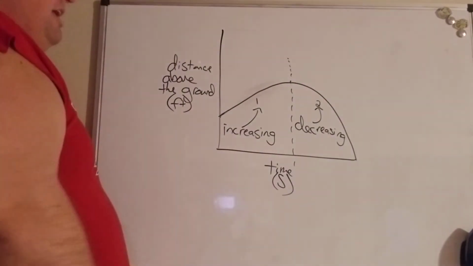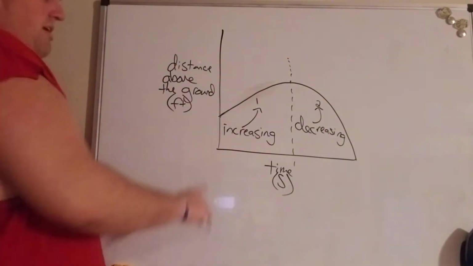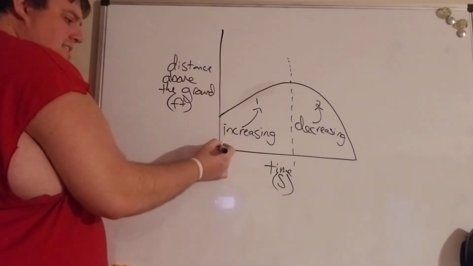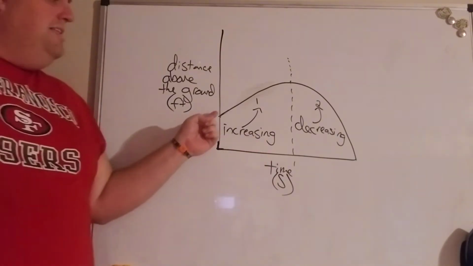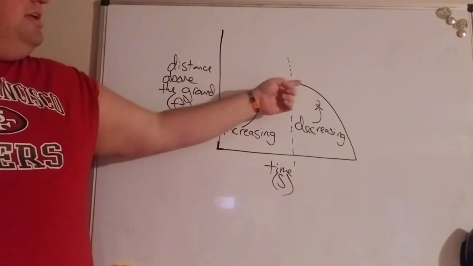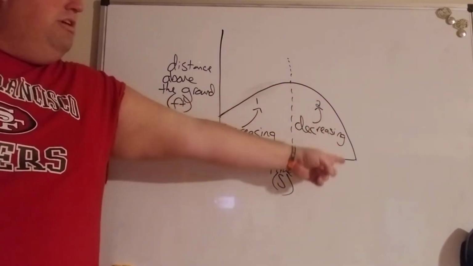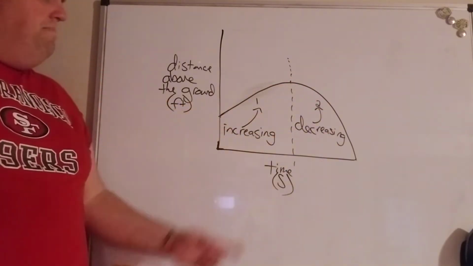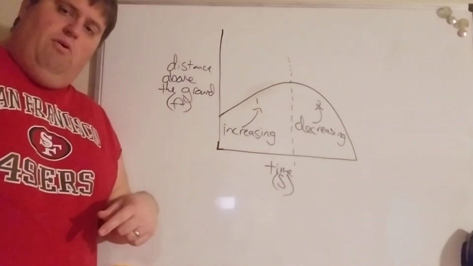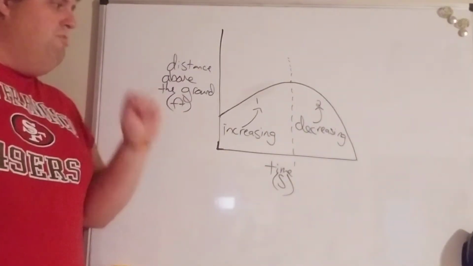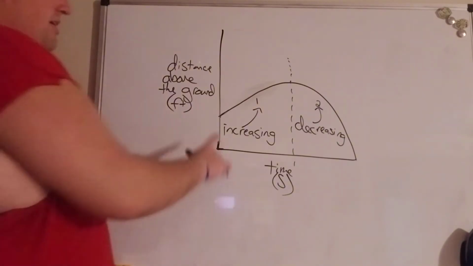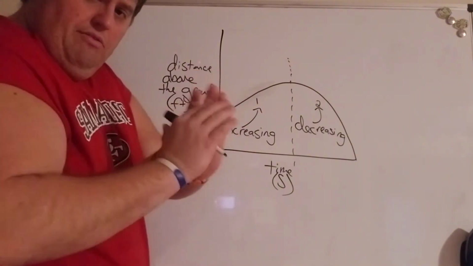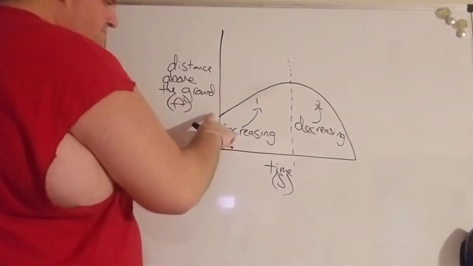If we had some kind of general information, we do know that this is 0, 0 always, whenever these two meet. So we started with some height. This thing went up until it reached some point, and then it decreased kind of quickly. This might be a really good graph for a quarterback throwing an incomplete pass downfield. It starts up high. It didn't start off the ground because I have it in my hands up here.